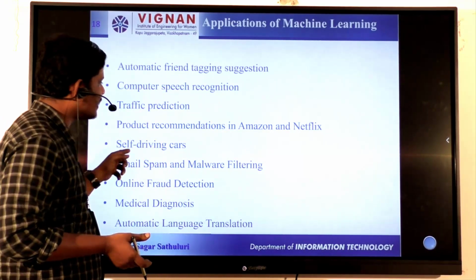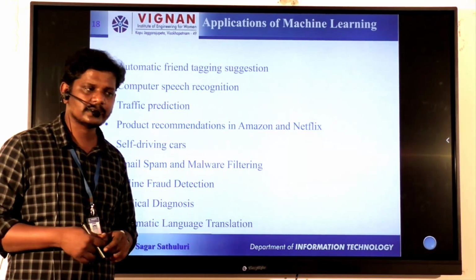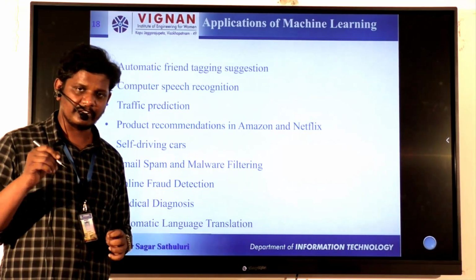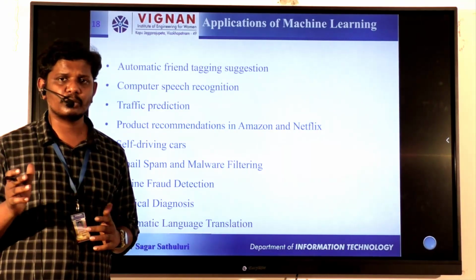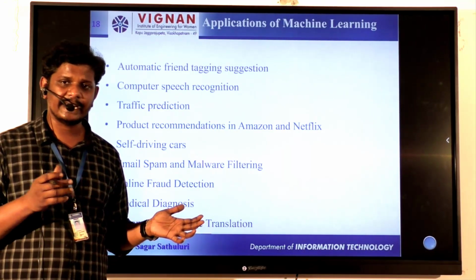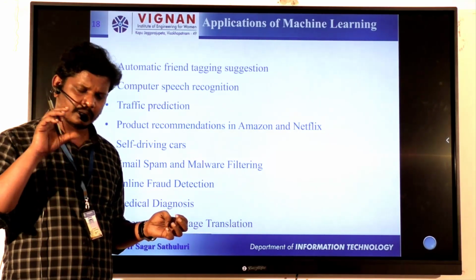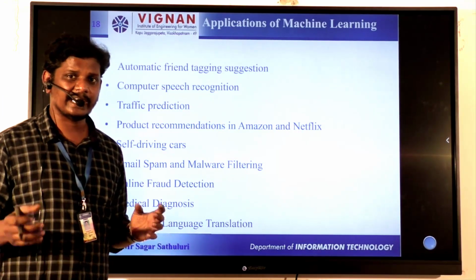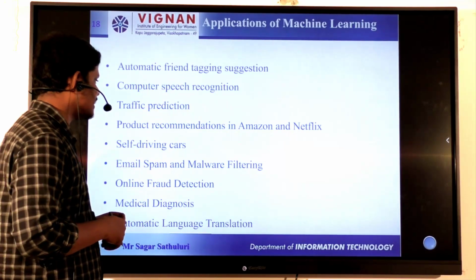Next, coming to product recommendation in Amazon and Netflix. Not only Amazon and Netflix, if you observe, suppose you want to buy earphones on one Amazon website, and due to some work or some distraction, we move to another website. Obviously it gives recommendations: Amazon AirPods, this is the price. Until we buy that product, it gives notifications. That comes under product recommendation.